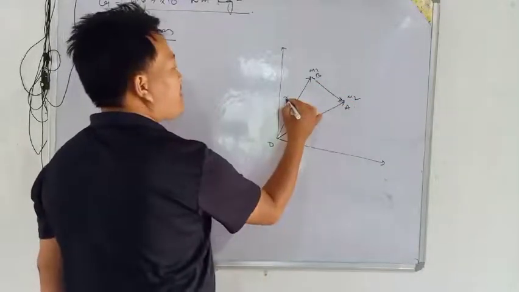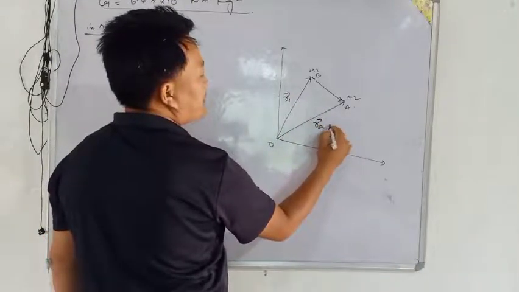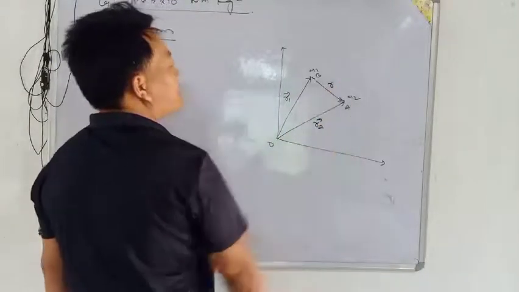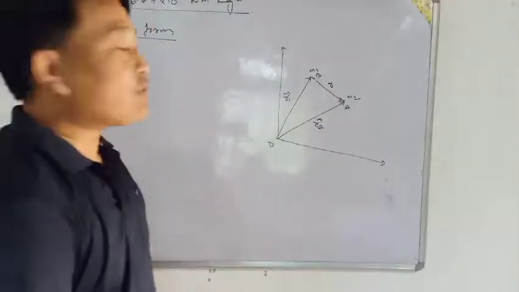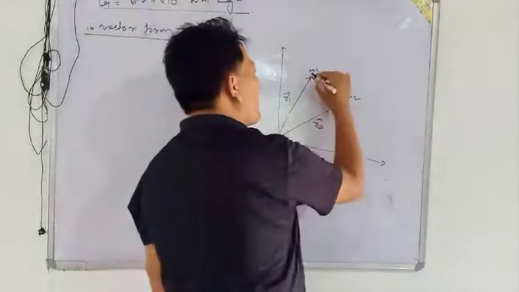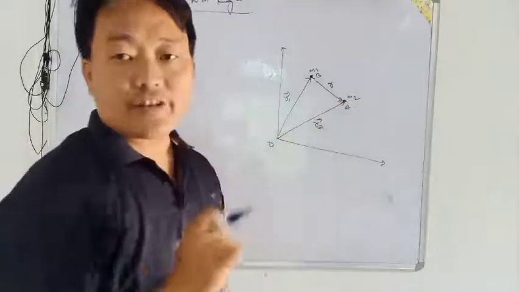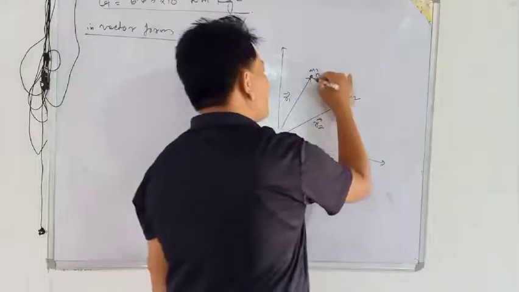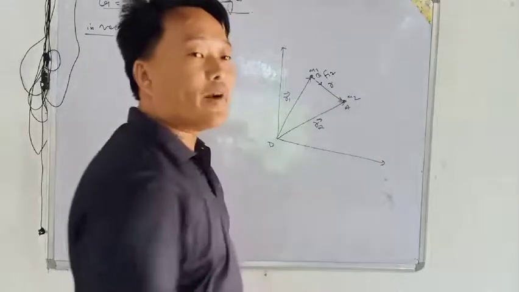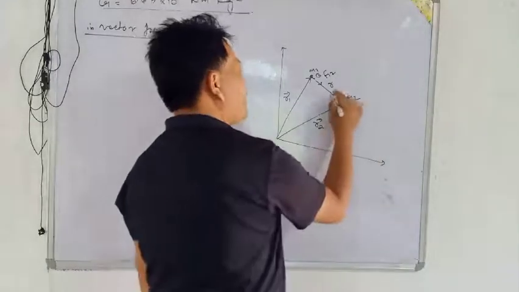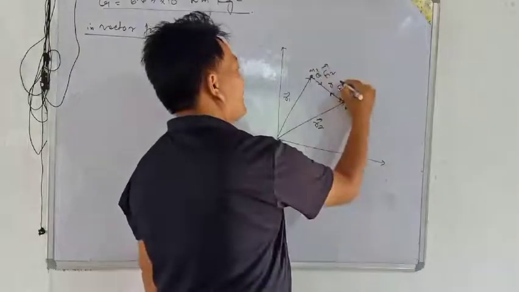Then this is R1, the position vector, and this is R2, and the separation is R. And the gravitational force, since we know it is always an attractive force, the directions for this object will be F12, and for this object F21, in vector form.